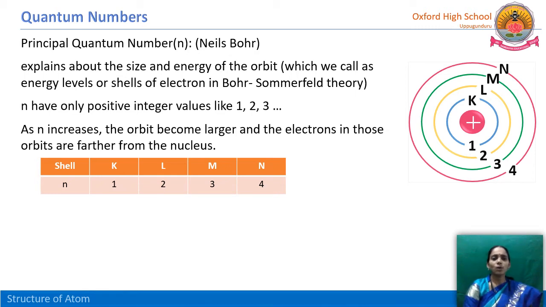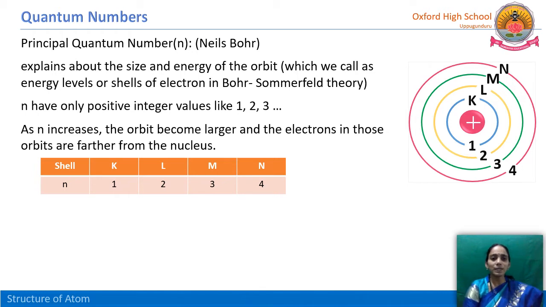Now we have seen that Niels Bohr explained the size. Just now we have seen that it is gradually increasing. N value increasing means size also increasing. But what happened to the electrons present here? The electrons present in the N shell are far away from the nucleus. Obviously, if the shell is far away from the nucleus, the electrons are also far away from the nucleus.